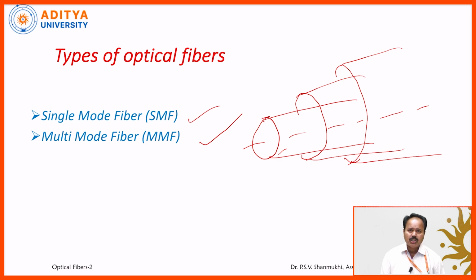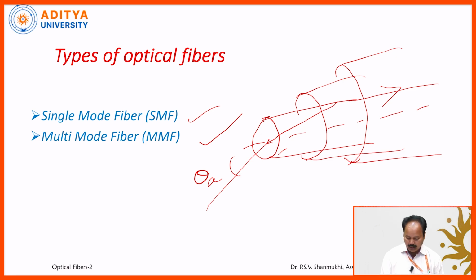Actually, for the propagation of the signal through an optical fiber, the essential condition is total internal reflection. The light ray should undergo total internal reflection. For that, there is one essential condition: the light ray should make an angle less than the acceptance angle, say theta A. If the light ray is incident at the acceptance angle at the core and cladding interface, it travels along the boundary.